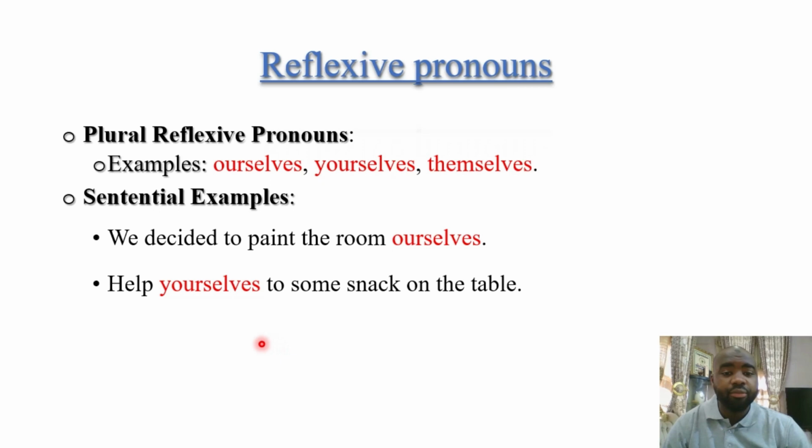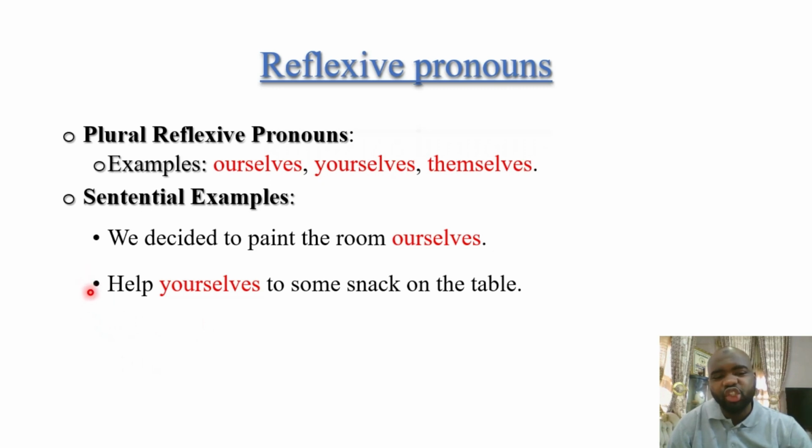Remember, in our previous discussion, I told you that we have a null subject, a situation whereby you have the subject but you can't see it, but it's there. We'll find out more about this when we discuss syntax more deeply, right? So, help yourselves to some snack on the table. Yourselves here is referring back to the null subject.